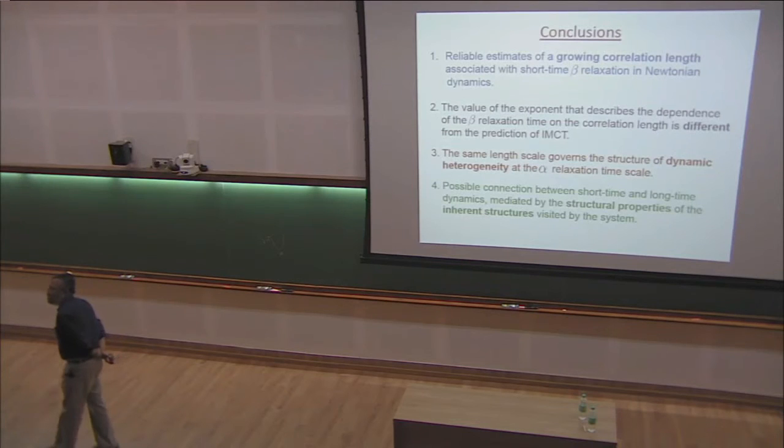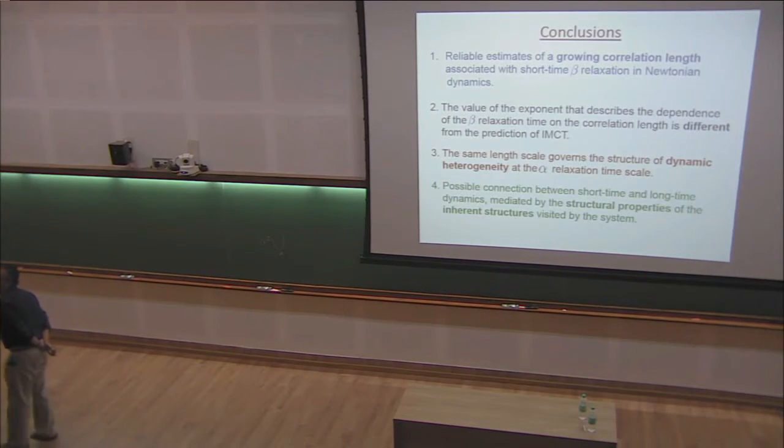What is the correlation function that would actually show this length scale in the beta regime is not clear to me. Even in the alpha regime, one had to study very unusual correlation functions, 4-point correlation functions and so on, which would show signatures of this special growth of correlation. So one has to have a similar idea about what is the right quantity to look at. And the structure function is probably just a 2-point function, which probably will not do it.